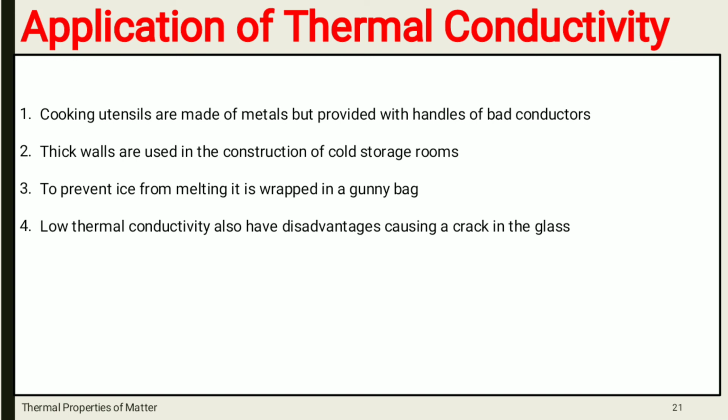But their handles are made of bad conductors, because we can hold the utensil with a bad conductor handle. If the handle were made of a good conductor, we could not hold the utensil. So for handling we use a bad conductor, and for cooking we use a metal utensil.